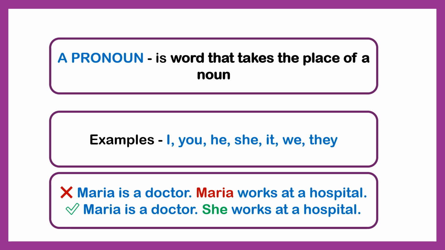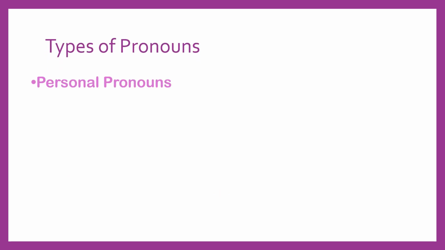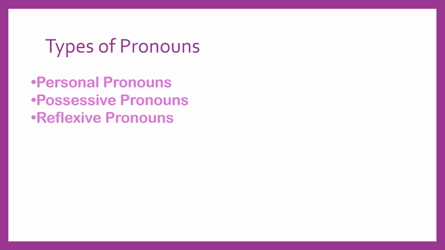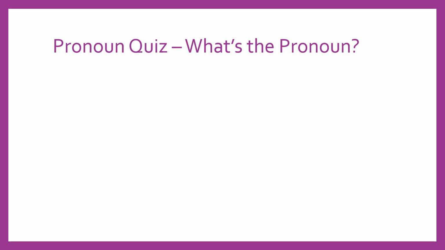So we just avoided the repetition of Maria in two sentences. We use she instead of Maria, and she is a pronoun. I hope it makes sense. Types of pronouns: personal pronouns, possessive pronouns, reflexive pronouns, demonstrative pronouns, interrogative pronouns, relative pronouns, indefinite pronouns. In future videos, we will explain each one with examples. Next up,